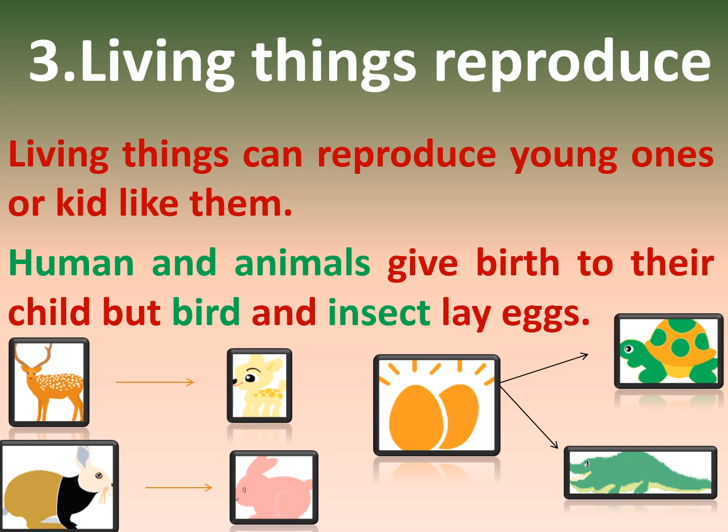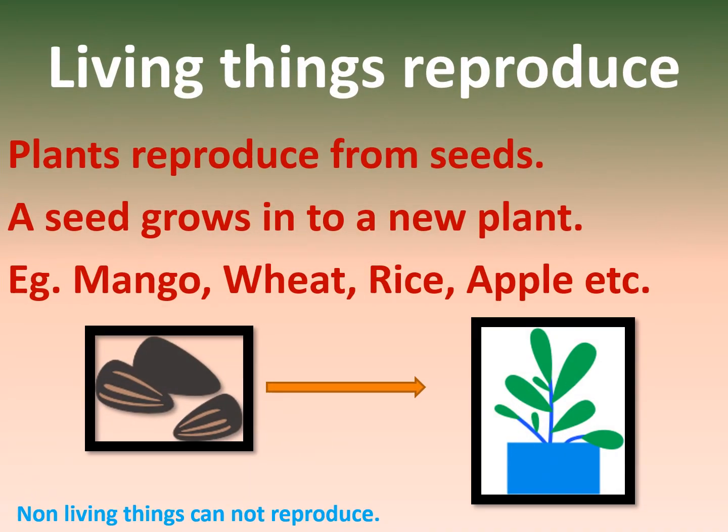Living things reproduce. Living things can reproduce young ones like them. Humans and animals give birth to their children, but birds and insects lay eggs. For example, deer and rabbit give birth, but birds, tortoise and crocodile lay eggs. Plants reproduce from seeds. A seed grows into a new plant. For example, mango, wheat, rice, apple, etc. But non-living things cannot reproduce.